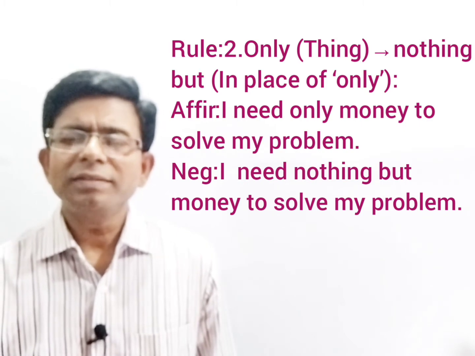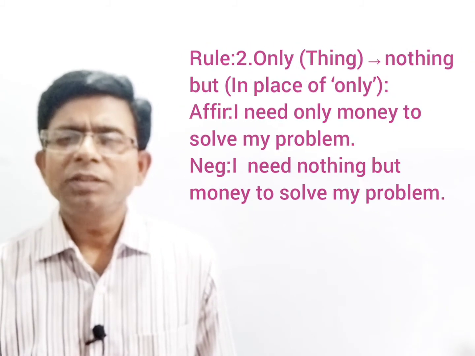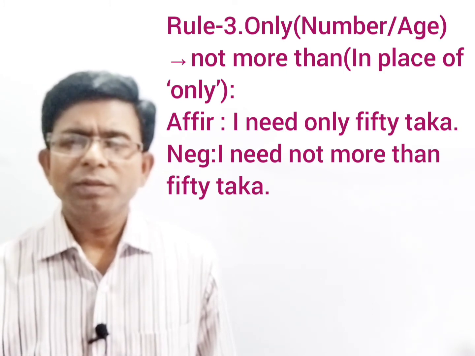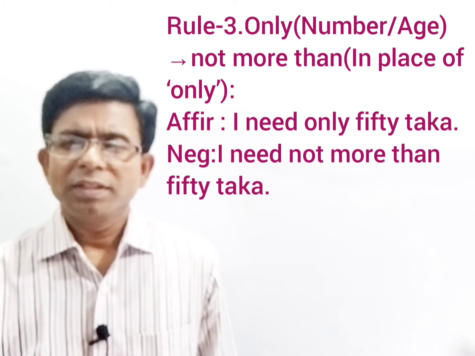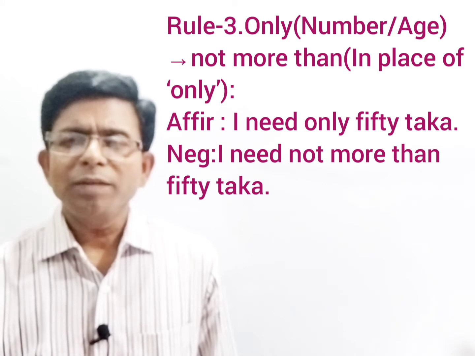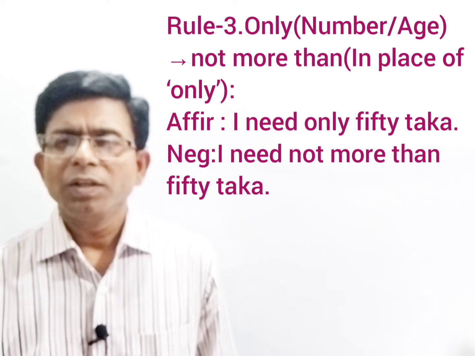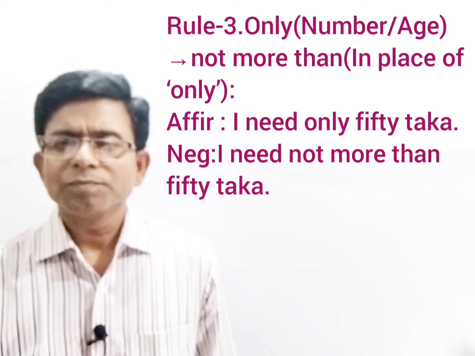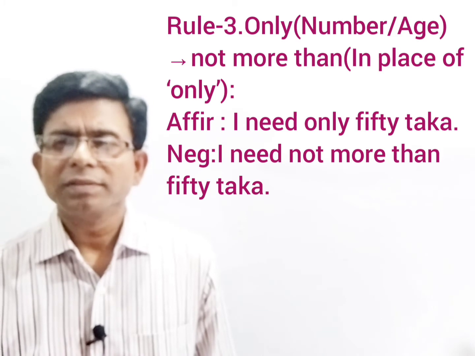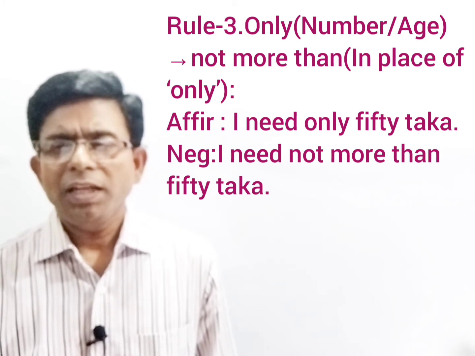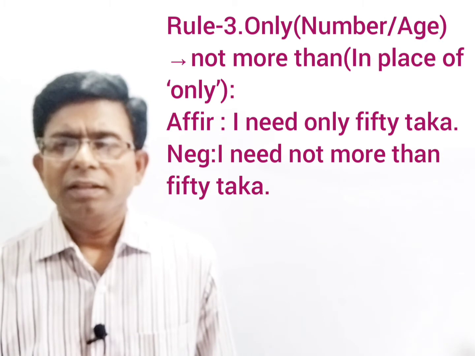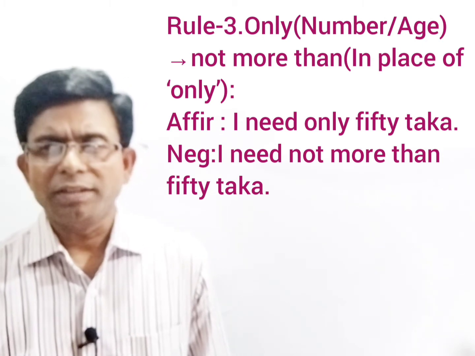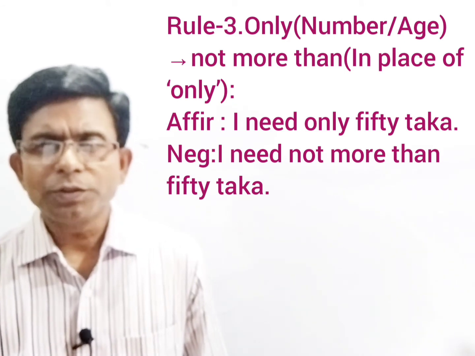Okay, my dear learners, now it is your rule number 3. It is also in regard to the use of only. This time we are using only for number or age. Okay, for number or age, if you find only in your sentence, then you have to write not more than in place of only. Okay, have you understood?